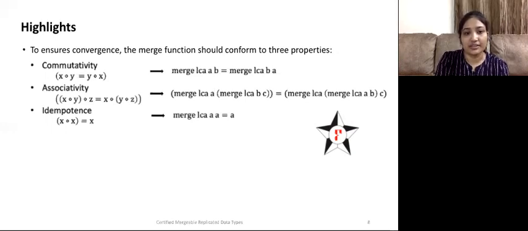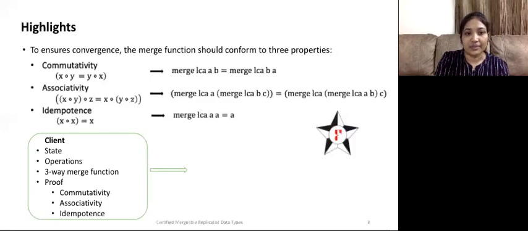Lemmas for helping the proof of these properties can also be encoded in F star, and this will reduce the proof burden. We want the proofs in F star because we want this to be a development methodology that will eventually be used by distributed systems practitioners. We believe that a lot of proofs can be automated using SMT solvers. Our primary contribution in this paper is to build the F star library for implementing MRDTs and verifying their convergence.